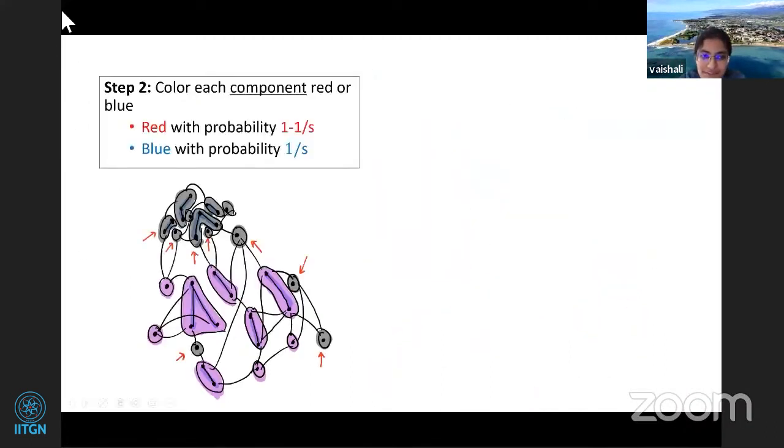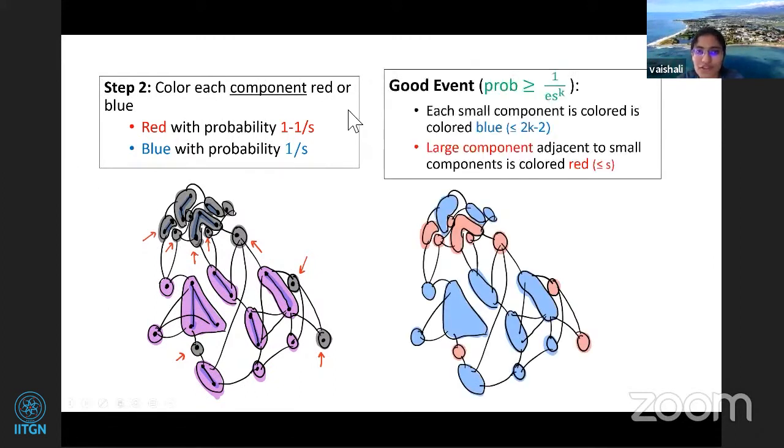Now you have these 2k minus 2 components. Look at the graph induced by the edges between these components. Go to one small component: how many large components can be adjacent to the small components? Not more than S, right? Because in the graph, the number of cut edges was at most S. So that's what we are doing. Now we are again going to do a biased coloring, but this time we are going to color these components.